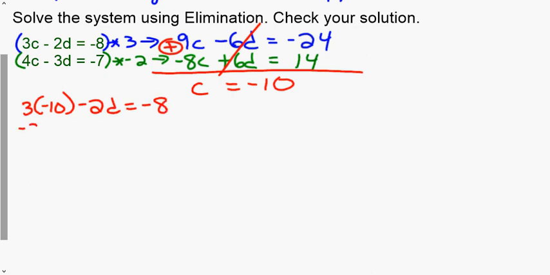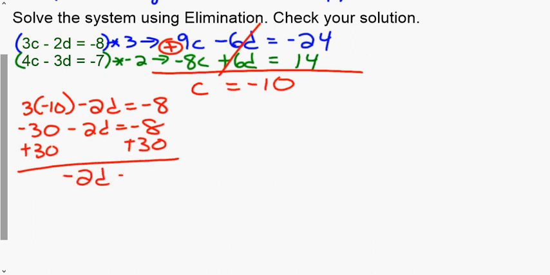So this was negative 30 minus 2D equals negative 8. And then I'm going to solve. So negative 2D equals 22. Divide by negative 2. And I get D equals negative 11.